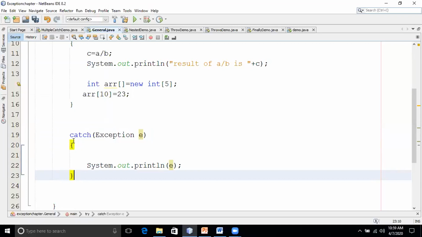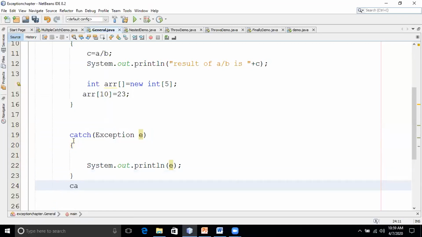For example, after this catch, I'll write catch arithmetic exception e.